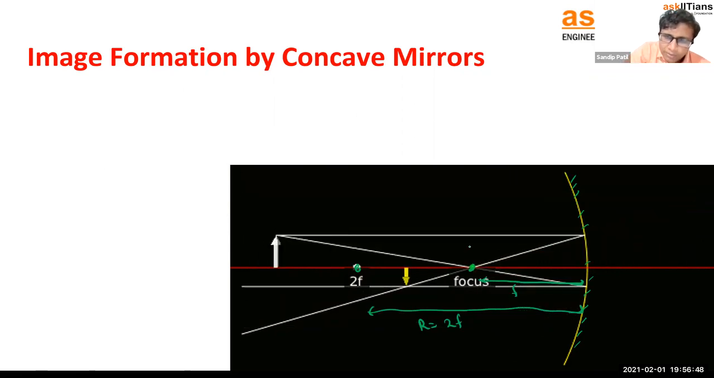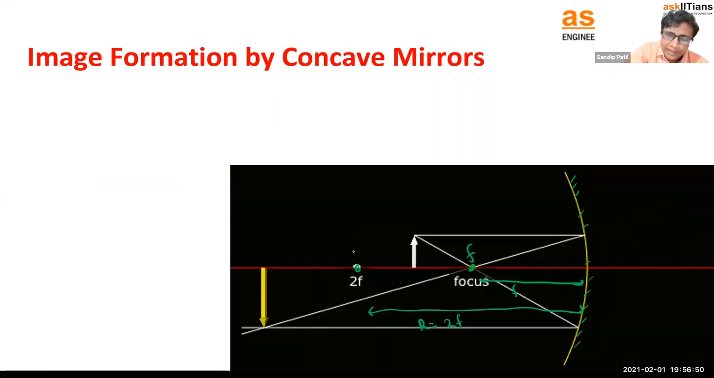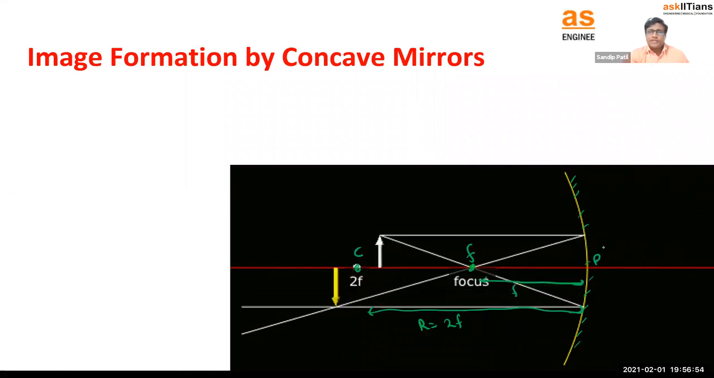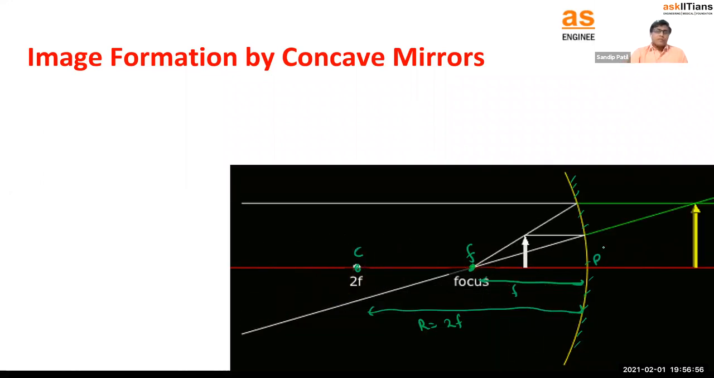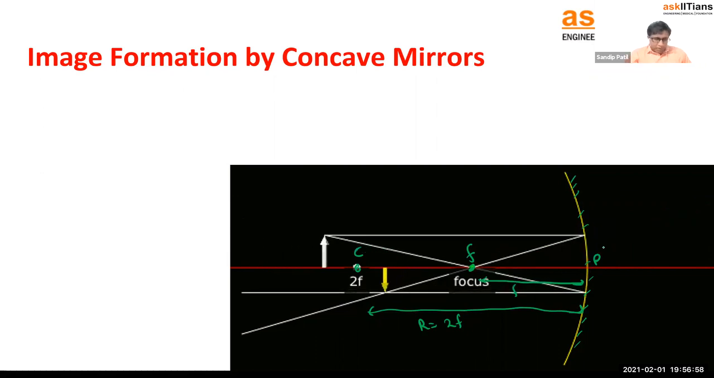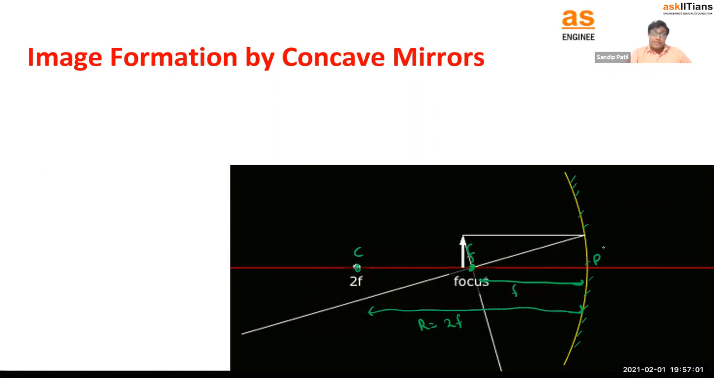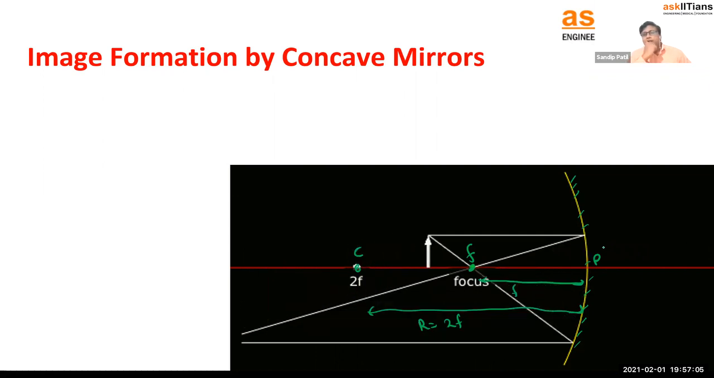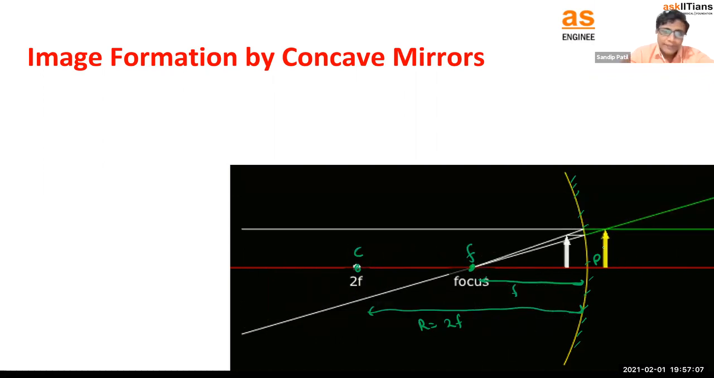Let's call this point the F point, and let's call this the C point. And this is our pole, right? The pole is here. Okay. So according to the distance, wherever we keep the object, there will be different possibilities of the images we are going to get, right?